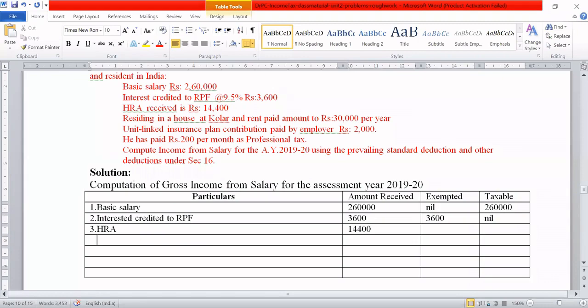So the least of the following is exempt. Which are the following three? One is, which is the first one here? The actual HRA received. How much is that?